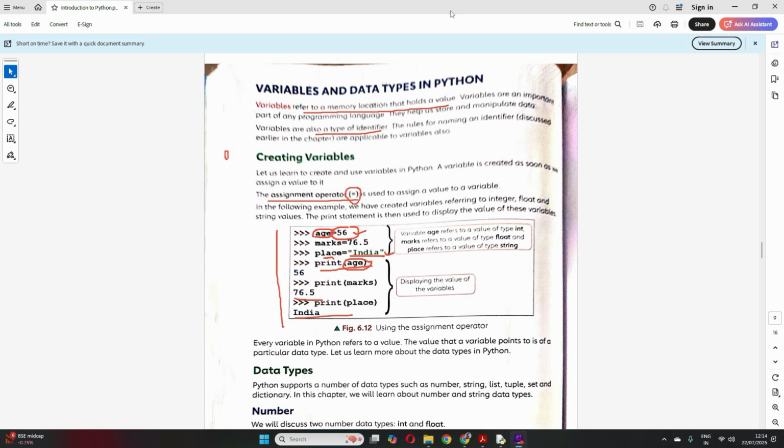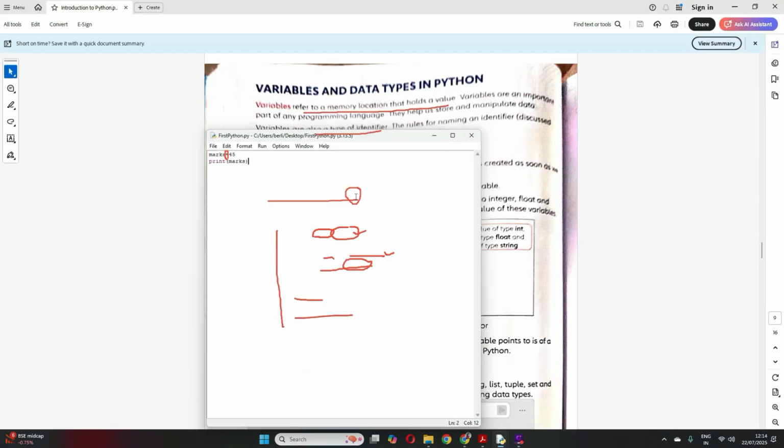Let me just give you a simple example in Python. Suppose I have to add two numbers. I'll write a is equal to 45, b is equal to 87 maybe, these are my variables, right? And I want to print a plus b.